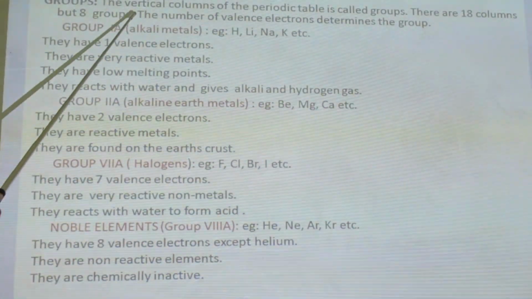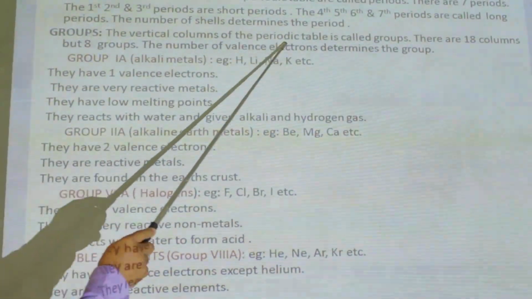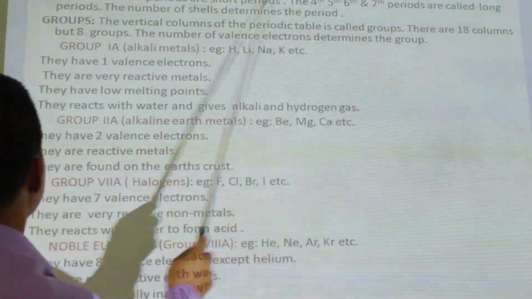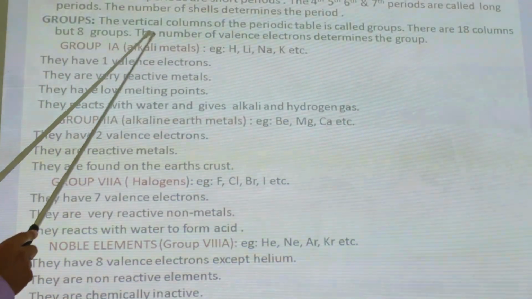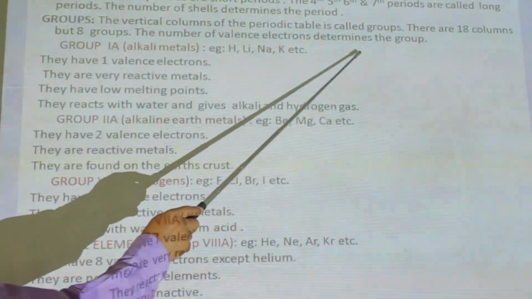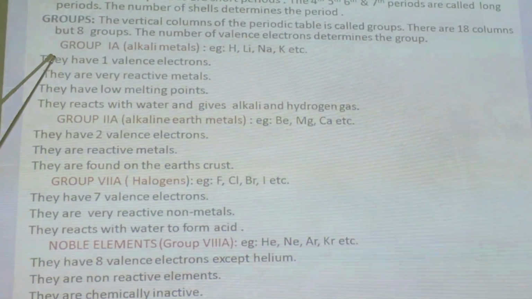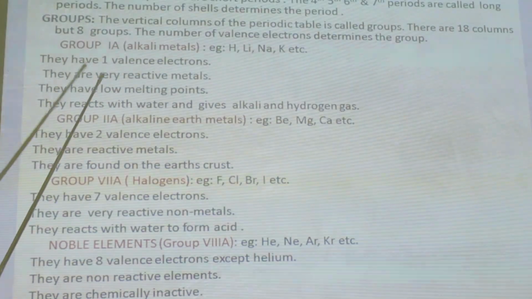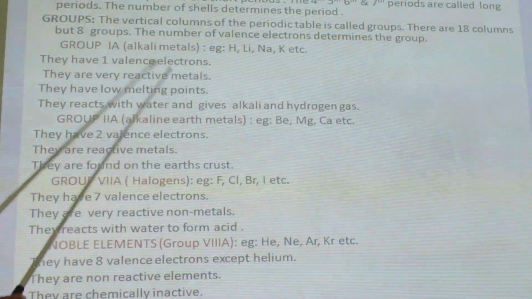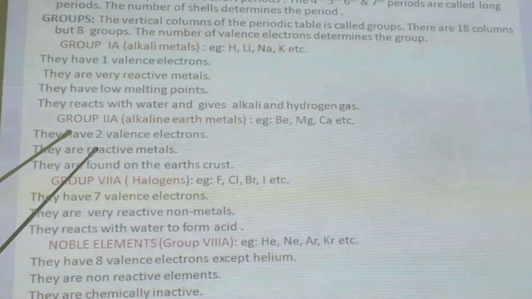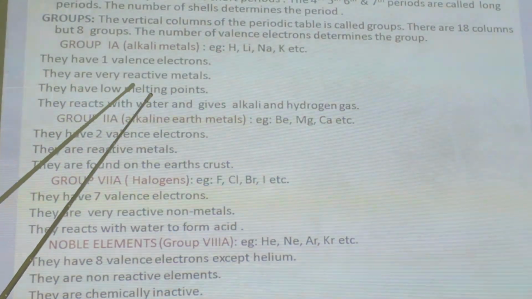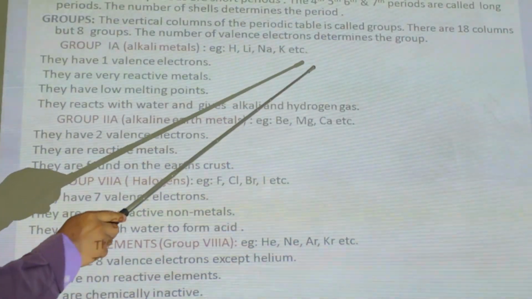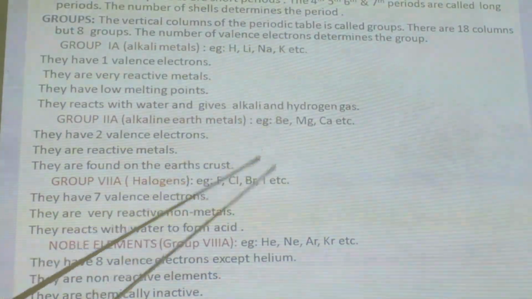Groups. The vertical columns of the periodic table are called groups. There are 18 columns, but 8 groups. The number of valence electrons determines the group. Groups 1 to 7 each have 2 subgroups, A and B, and group 8 has 4 columns, with 3 columns of group B and 1 column of group 0.